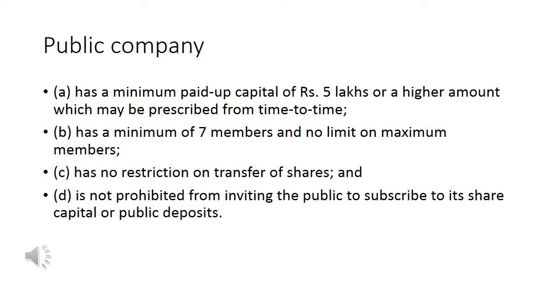First point is they have a minimum paid up capital of rupees 5 lakh or a higher amount which may be prescribed from time to time. Number 2, it has minimum 7 members and no limit for maximum members, means maximum members can go to any limit. Number 3, has no restriction on transfer of shares. You can buy the shares of this company and you can sell whenever you want. Number 4, is not prohibited from inviting the public to subscribe to its shares, share capital or public deposit. So public company is a company which invites the general public to buy the shares. People actually buy shares of public companies.